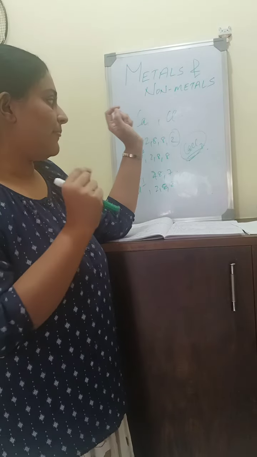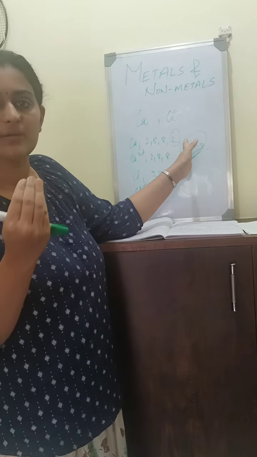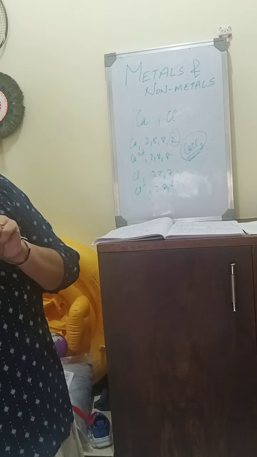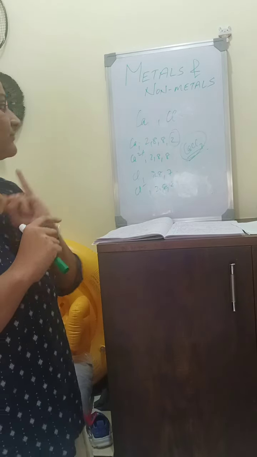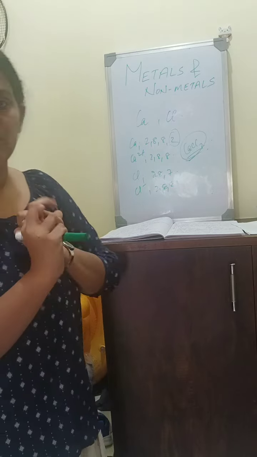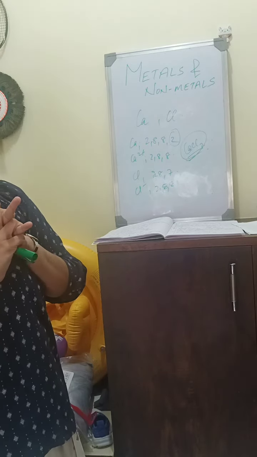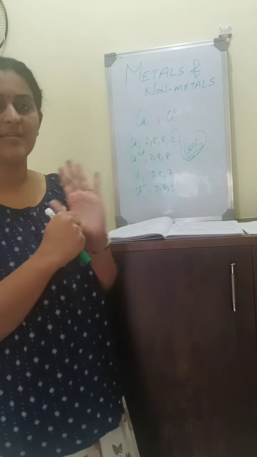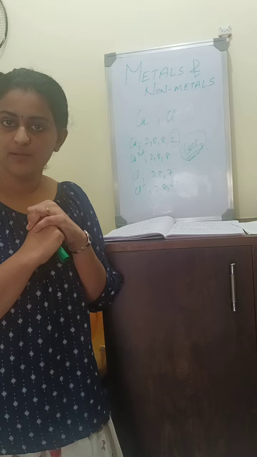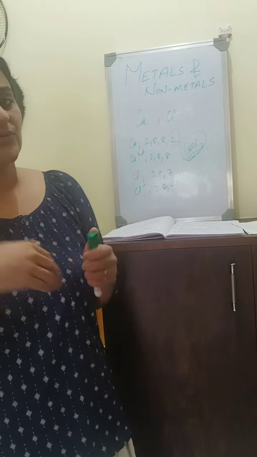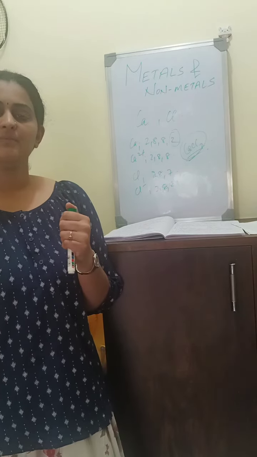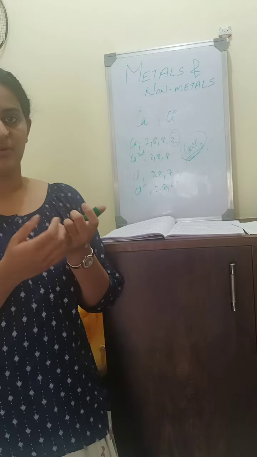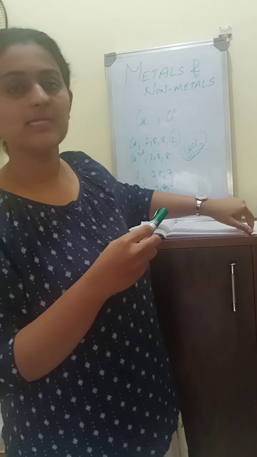One chlorine atom can accept 1 electron, and calcium donates 2 electrons to form the Ca2+ ion. So when calcium reacts with 2 atoms of chlorine, CaCl2 is formed, an ionic compound, and the bond between calcium and chlorine is an ionic bond.